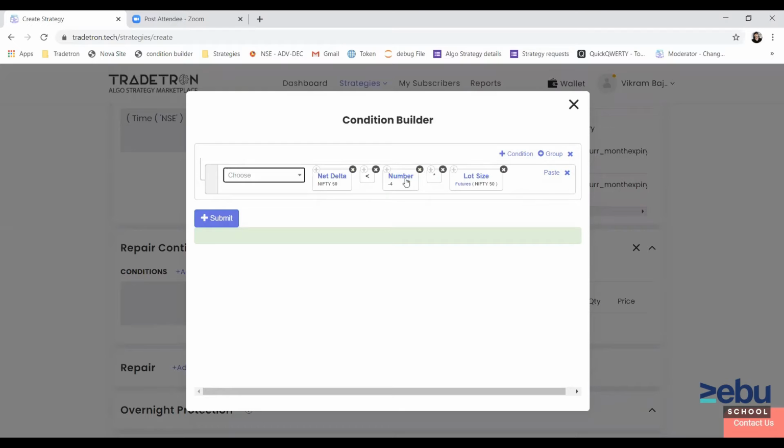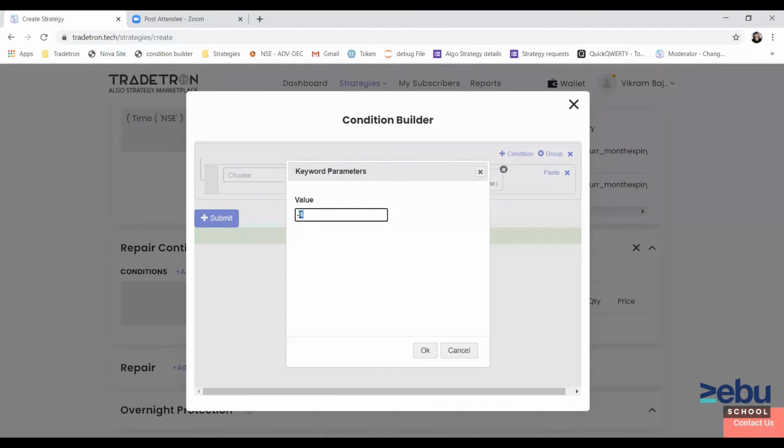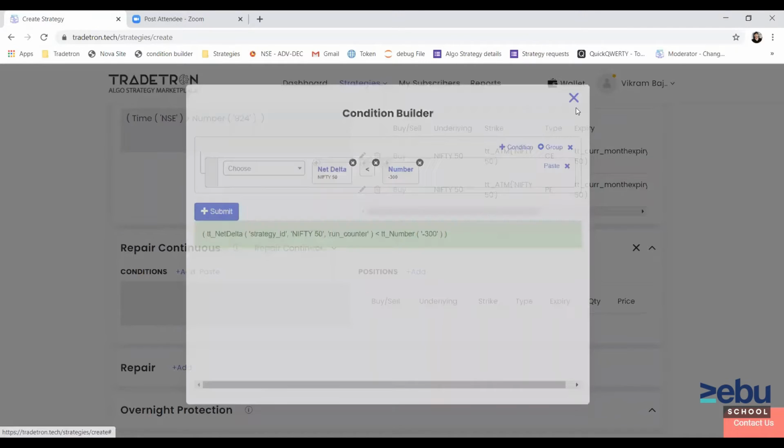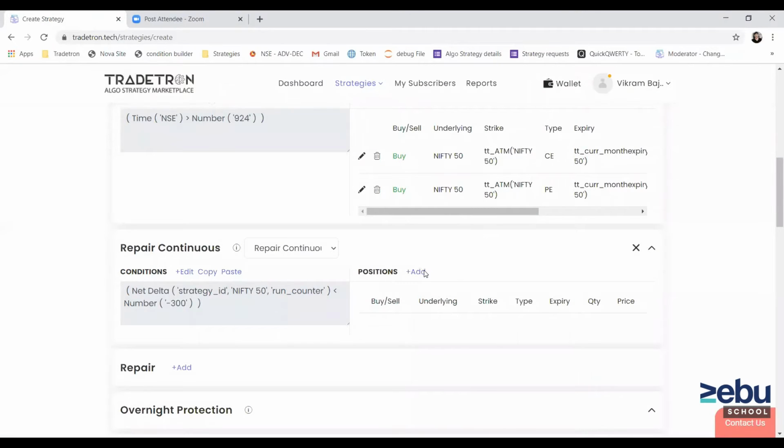One way is -4 into the lot size, and the second way to write the same thing is to directly specify a number, because I know the lot size of Nifty is 75, and 75 into 4 is 300. So if delta goes below minus 300, then I want to buy Nifty futures to make this position delta neutral.